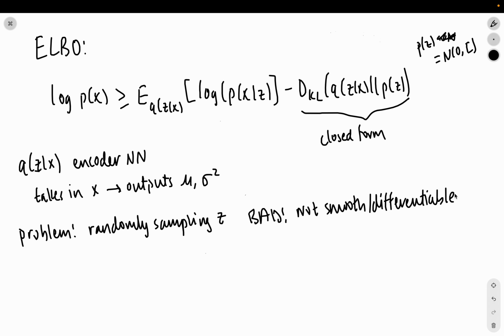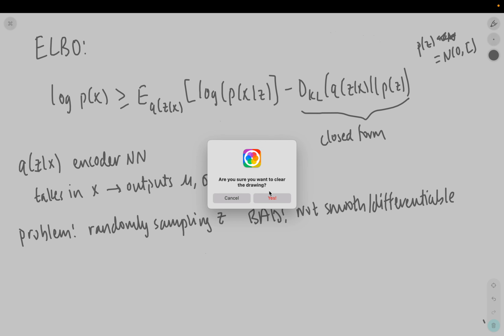So right now, what are we doing? Let me clear this. Right now, we have our encoder, which is Q of z given x. x goes into the encoder, and the encoder outputs a mean and a standard deviation. It gives us a distribution.